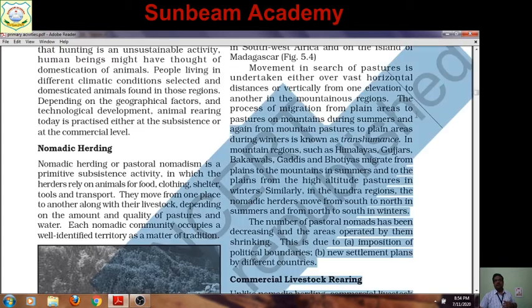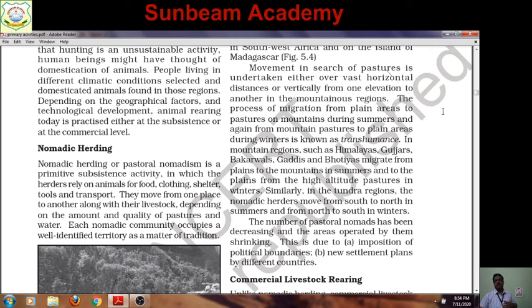Now here you can see the process of migration from plain areas to pasture on mountains during summers, because in summers in valleys the grasses are finished and are no longer available for the cattle, and again from mountain pasture to plain areas during winter, when there is very severe cold over the high mountainous region. So this is seasonal migration known as transhumance.